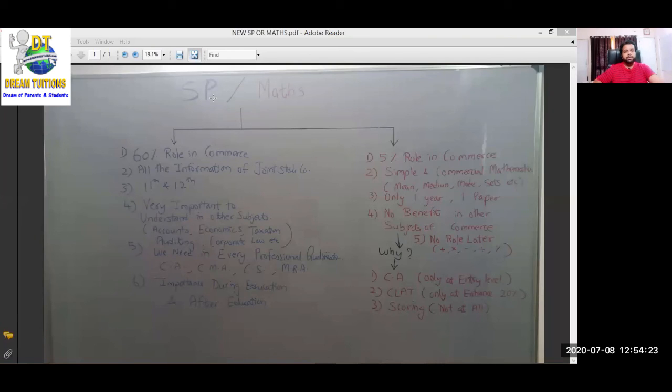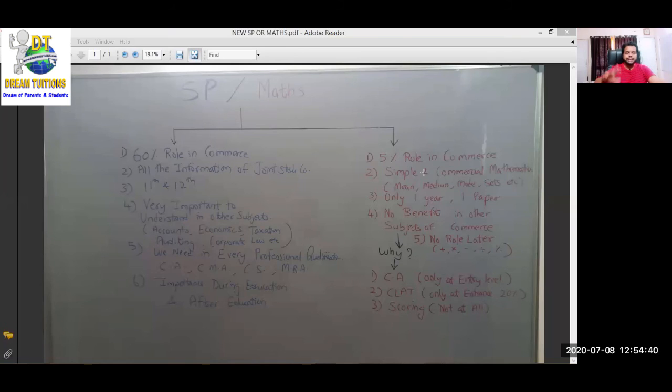Now you have to make a decision to take SP or maths. To help you take the decision, I am going to put some points. Maths, you will see on the right side, its role in commerce is 5%. Maths का जो role होता है students, it's only 5% role in commerce.